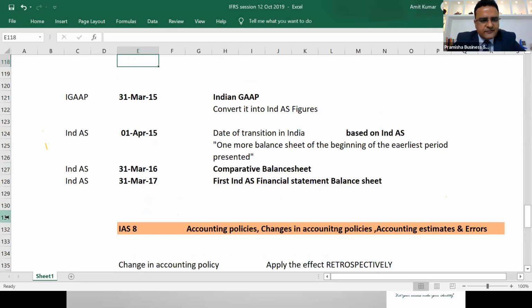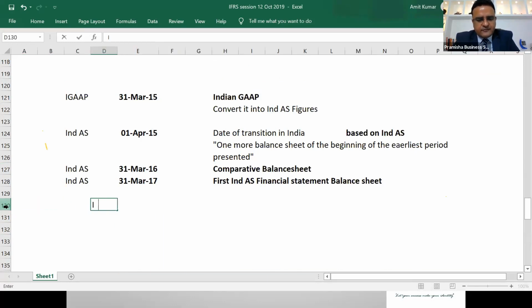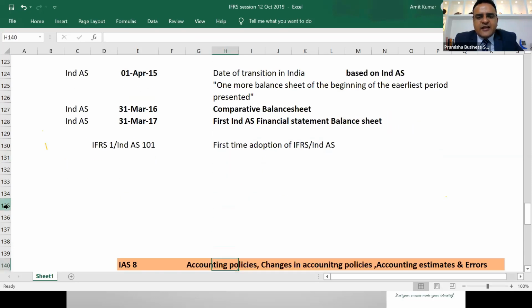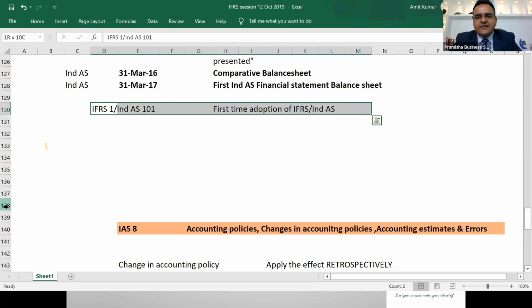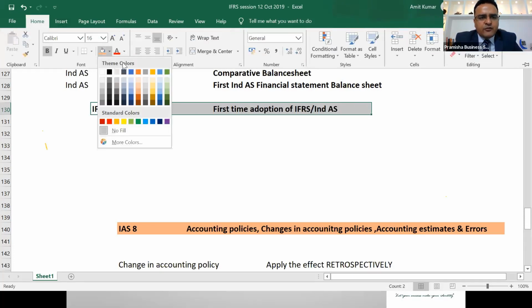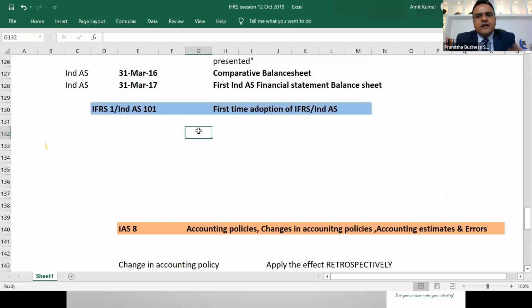Is the reason IFRS 1 or Ind AS 101, first time adoption of IFRS or Ind AS, is facilitating the conversion process. They are saying that do not apply IAS 8 accounting policies, because if you apply IAS 8 accounting policies, you will have to apply the effect retrospectively, which is not practically possible. So we'll give you a way out.